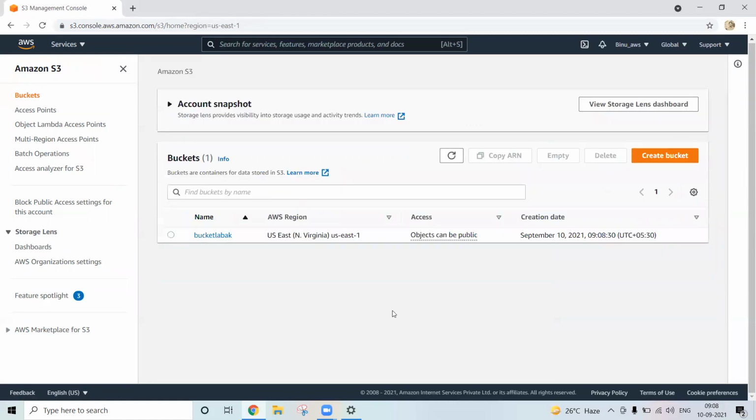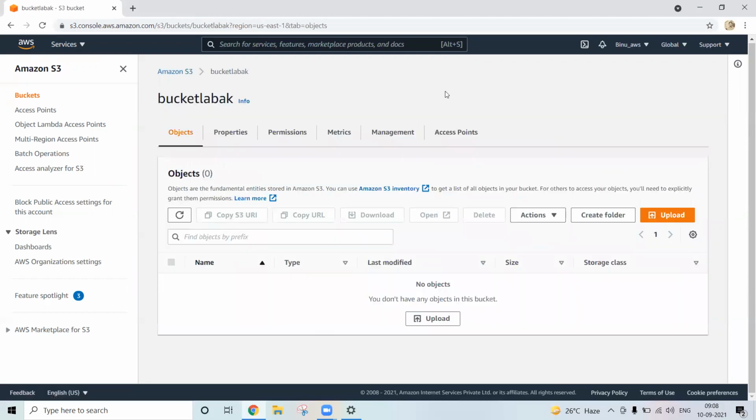See, the bucket has been created. Objects can be public. What does object lock mean? Where is object lock? There is one option. Object lock means you are placing some locking at the object level. Objects are whatever files you place there. Say I am accessing one file, so that file will be locked by me and no one else can access that file.